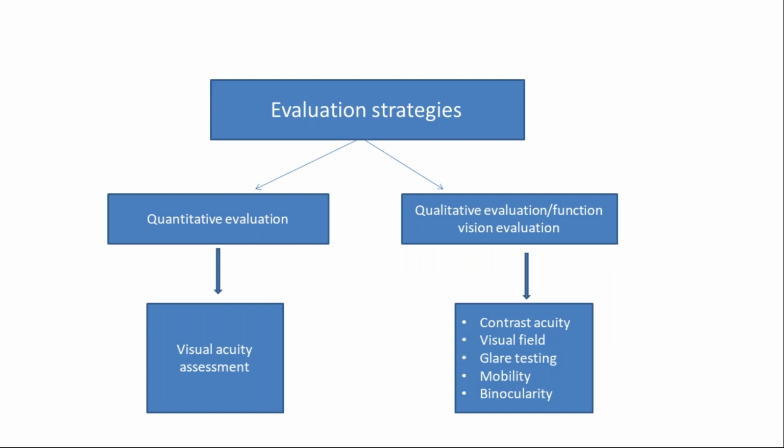Moving to the evaluation strategies. Evaluation strategies have been divided into two parts, that is quantitative evaluation and qualitative evaluation. Visual acuity comes under quantitative evaluation, and under qualitative evaluation, contrast sensitivity testing, visual field, glare testing, mobility and binocularity come.